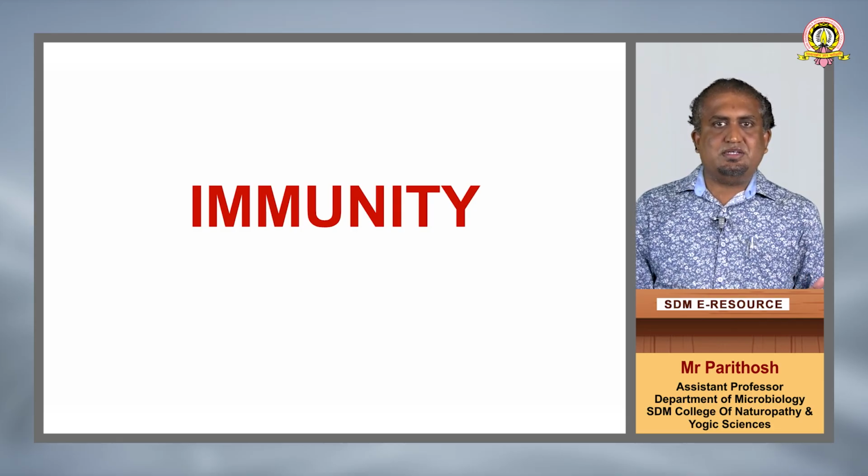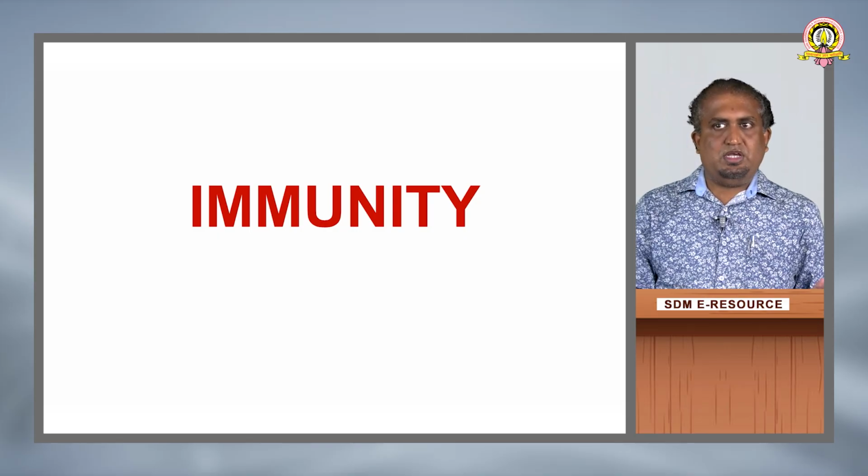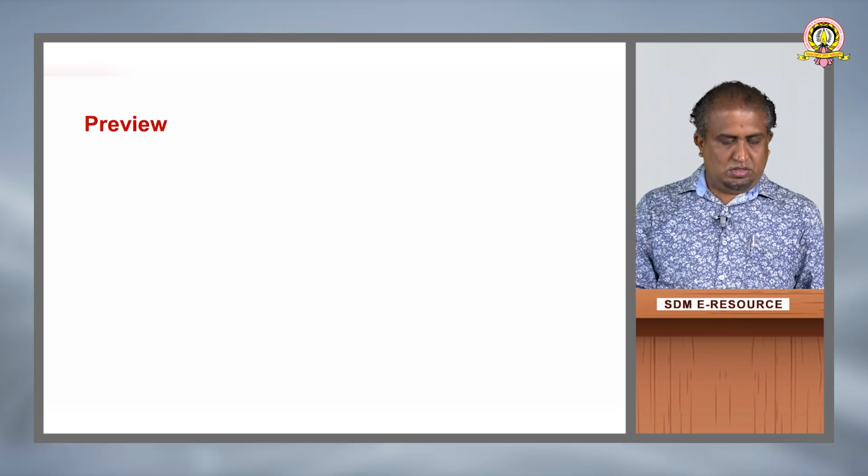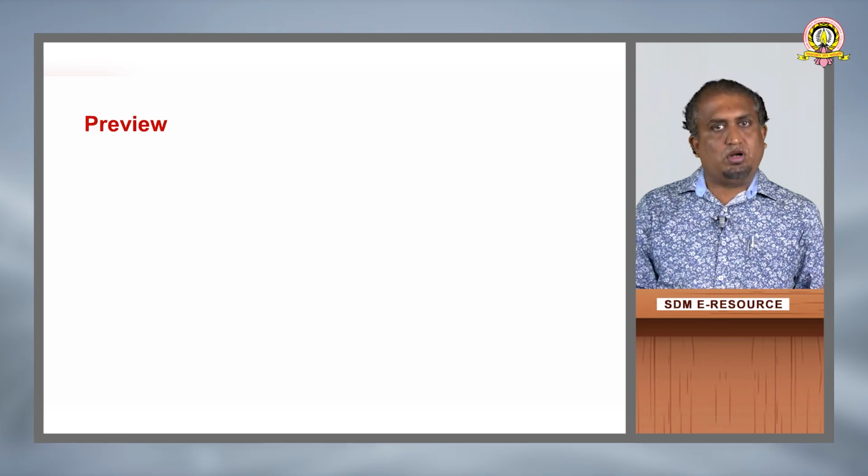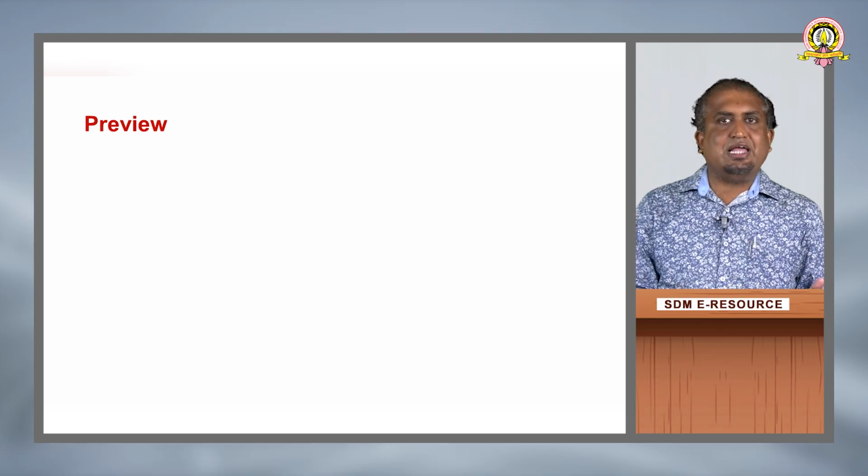Immunity is a familiar word which we use in day to day life. Let us see what this immunity is, what the types are, and how it protects us from diseases. Before going to today's session, let us see what I am going to cover in this lecture series.